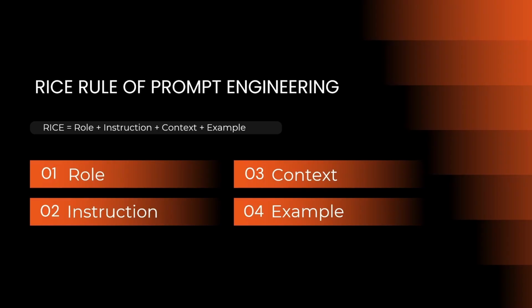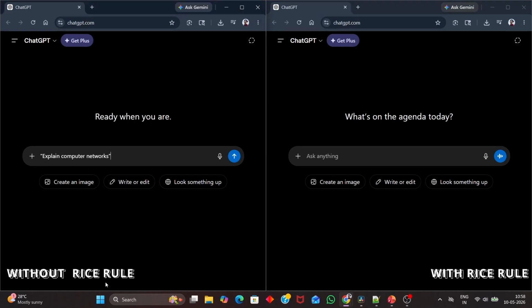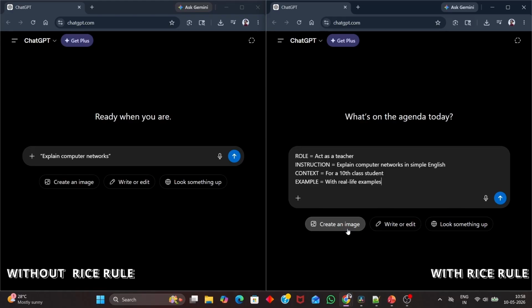Now we will combine all 4 rules to give a better prompt. Let's see a real-time example. On one side, without the RICE rule. Explain computer networks. On the other side, with the RICE rule. Role equals act as a teacher. Instruction equals explain computer networks in simple English. Context equals for a 10th class student. Example equals with real-life examples.